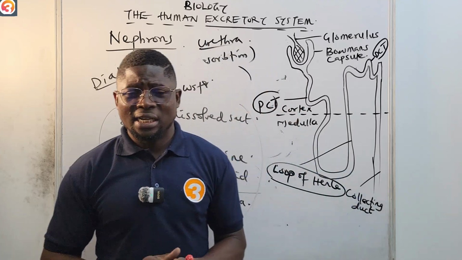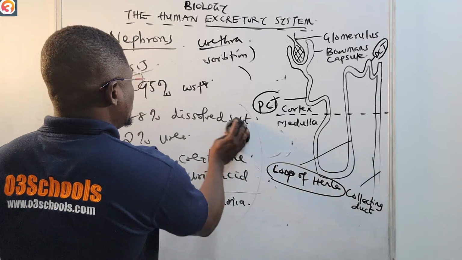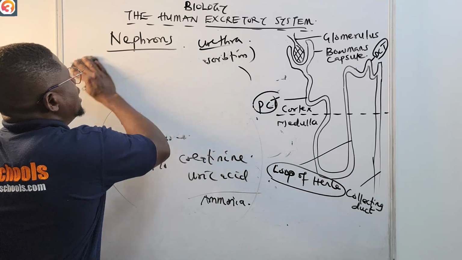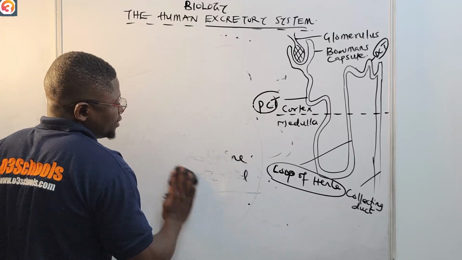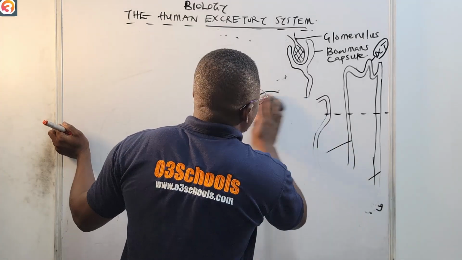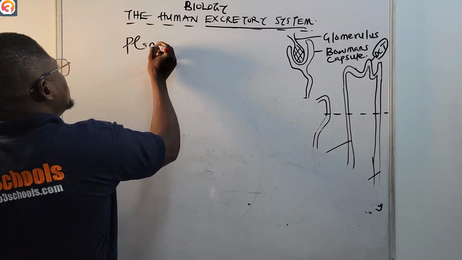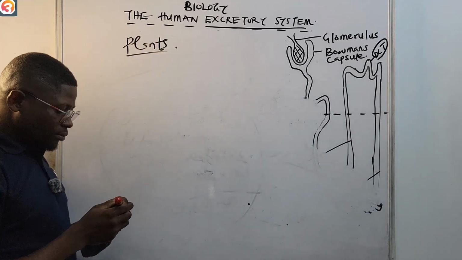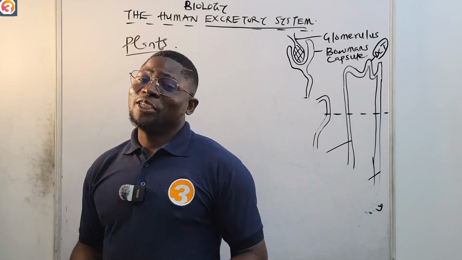So let us quickly throw more light on the excretory system of plants. We already know that excretion is the removal of waste products, isn't it?